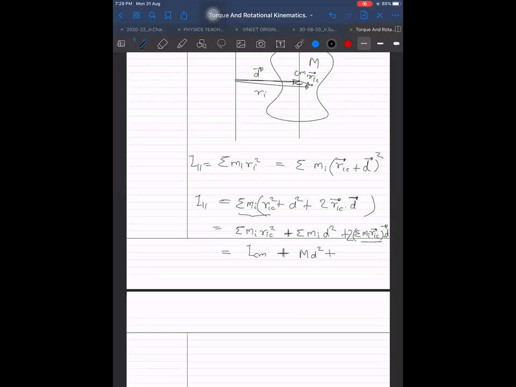RIC, this angle is here itself. It is clear. It is not 90 degrees. RIC and D are not mutually perpendicular to each other. What are you even talking about? Anyone else? Anybody else should attempt?